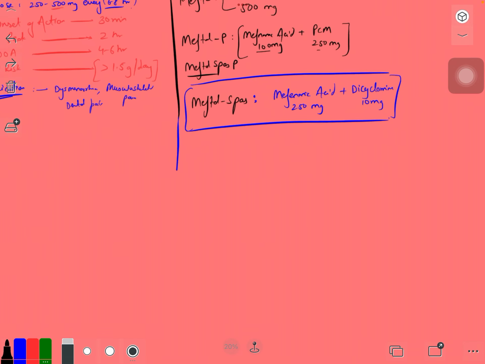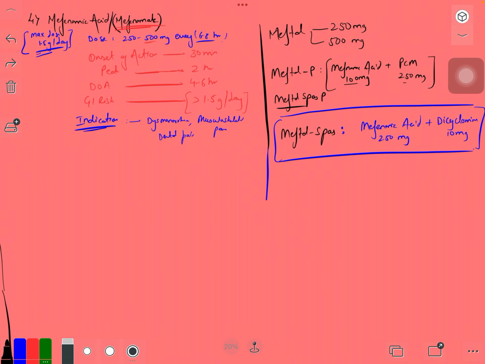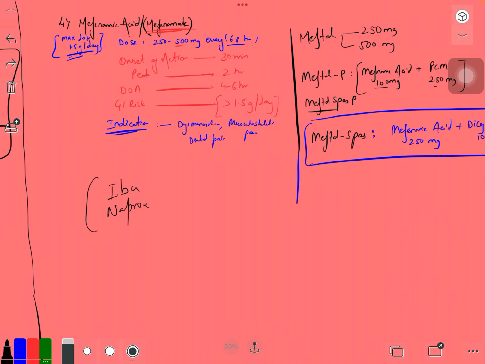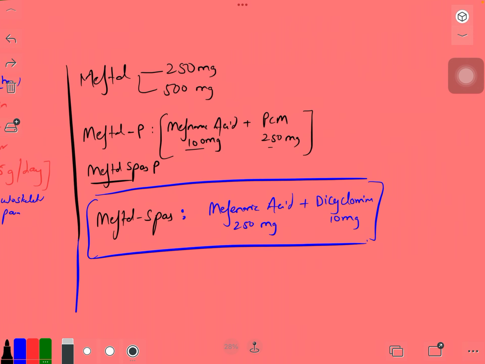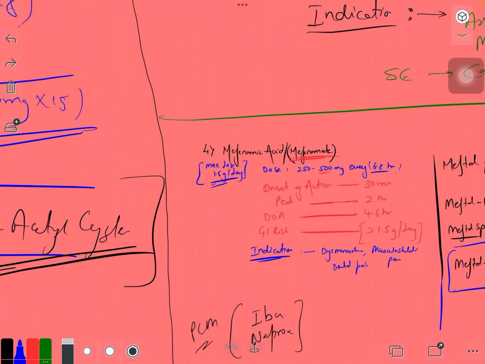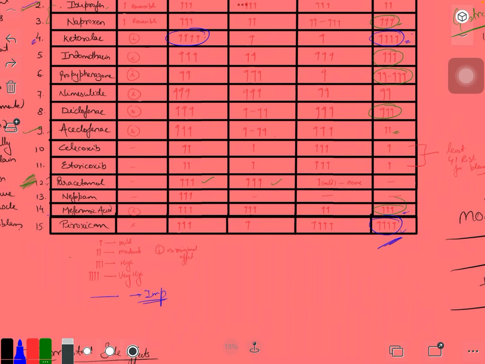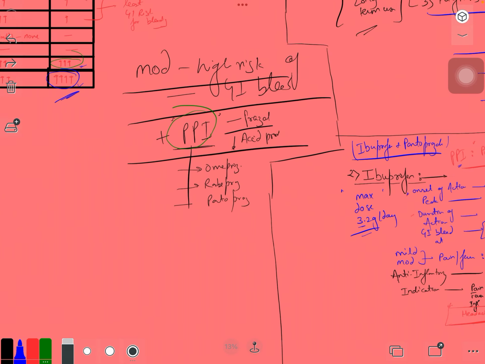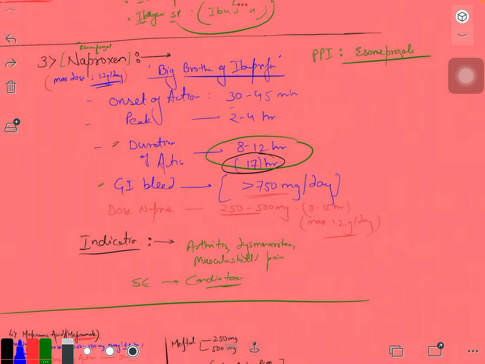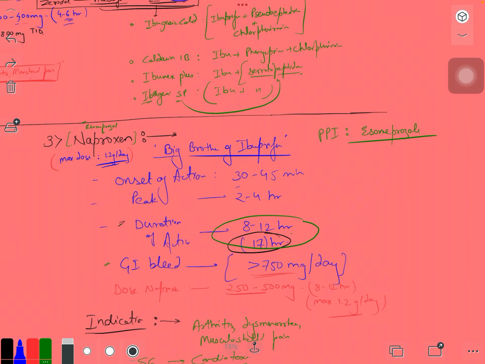So what to do in this case? If mefenamic acid is not well tolerated, you can switch to ibuprofen or naproxen. There's also another drug which can be used, which is PCM, paracetamol, for pain and other stuff. Overall PCM is a really nice drug, as long as you use it within the limit.